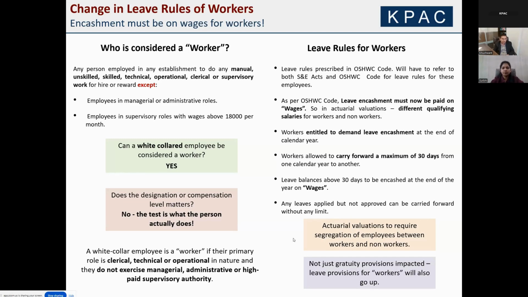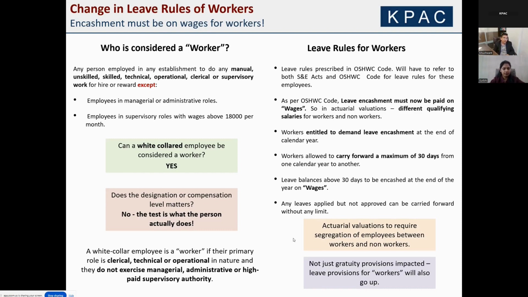This definition has resulted in a lot of queries coming to us. A lot of companies are asking whether white collar employees can now be considered workers. Well, the short answer is yes. The designation or compensation level doesn't matter. What really is the test is what the person actually does.